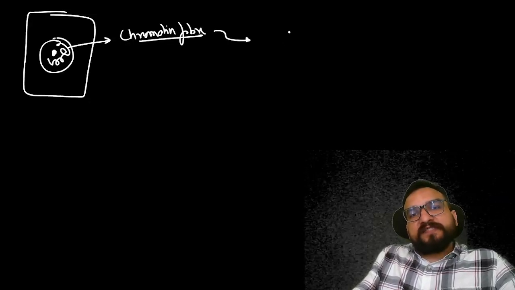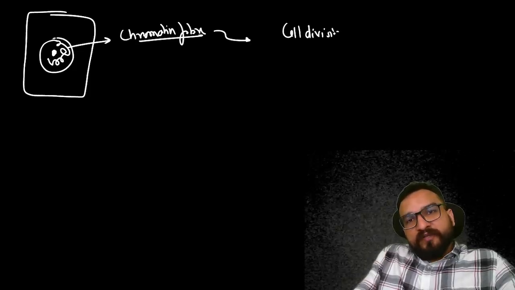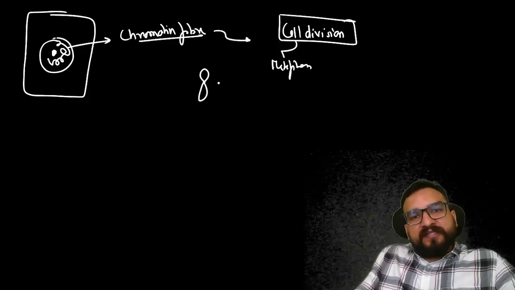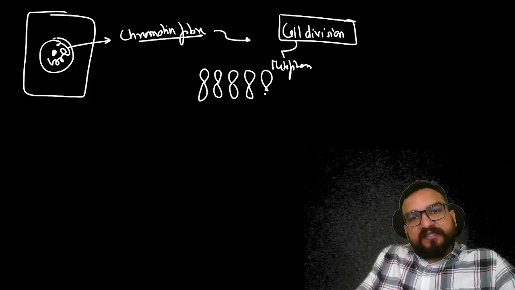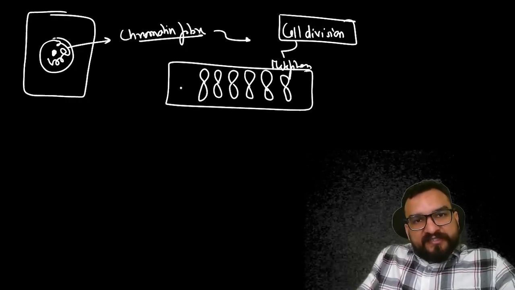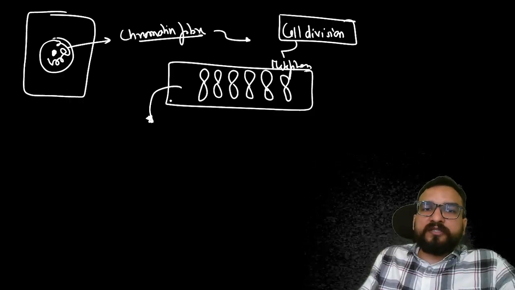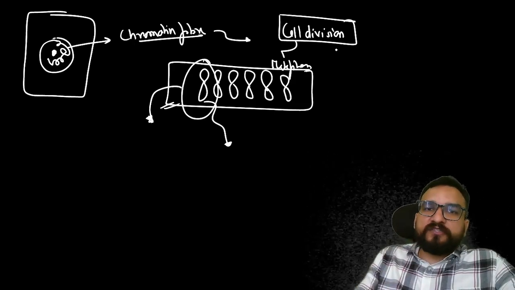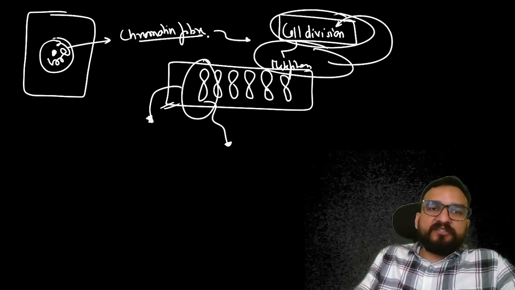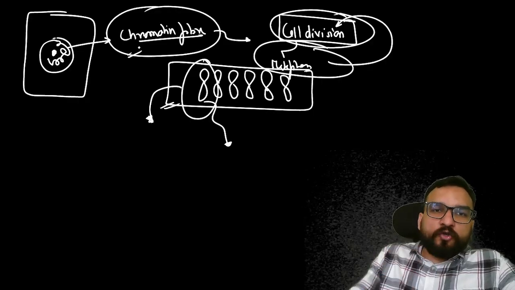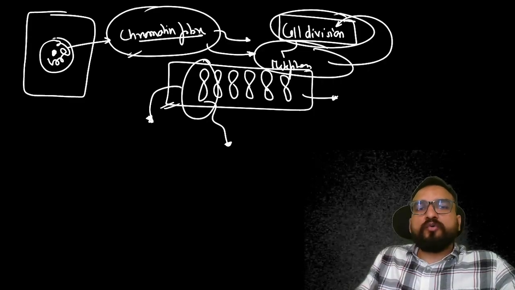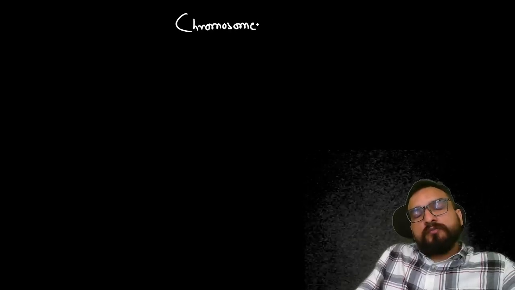But at a certain stage of cell division, one phase comes, that is metaphase. During the metaphase, these chromatin fibers condense like this, in this structure. And over here scientists were able to see the clear structure of the chromosome, how the chromosome looks. The chromosome structure which we are understanding right now is the one we are able to see in the metaphase condition under cell division, not naturally as it is present in the chromatin fiber, right? That stage I'll also be showing you in an animated way. Don't worry about it. So our topic for today is chromosome structure.